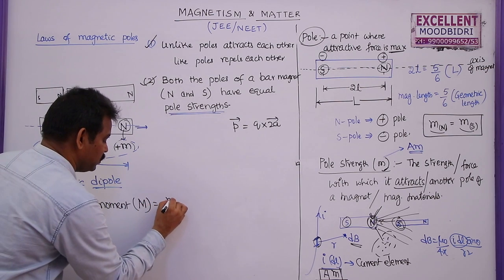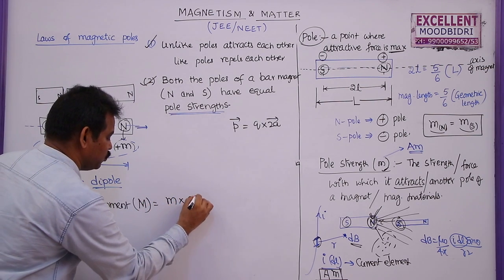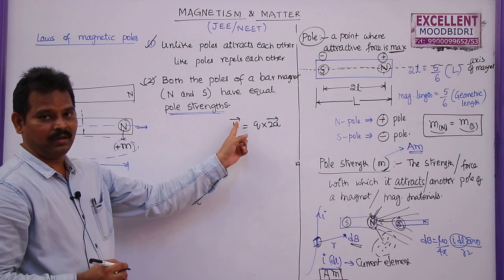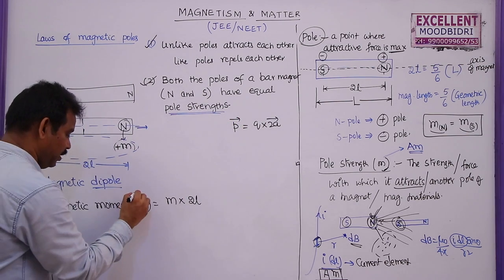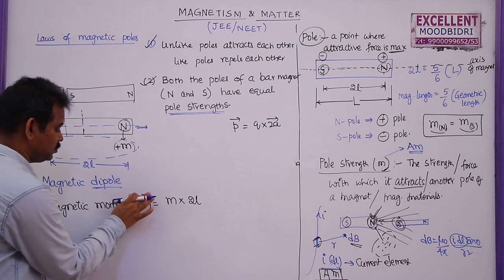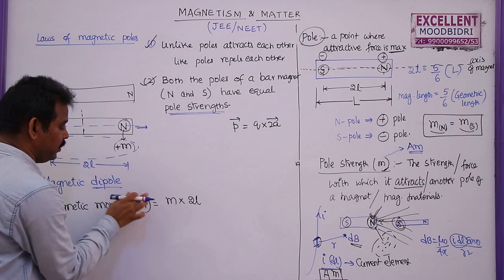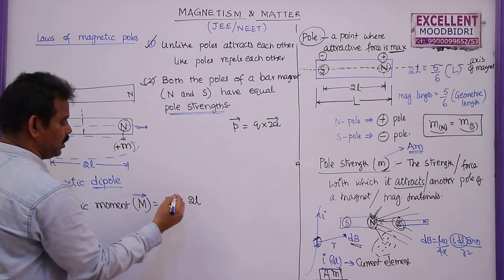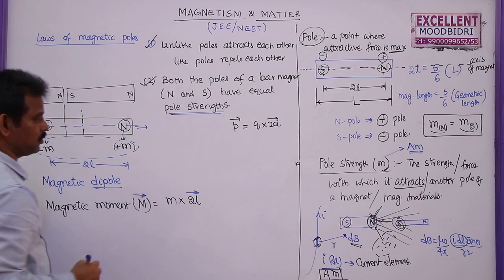So we can write M into 2L. As the dipole moment is a vector in electrostatics, here the magnetic dipole moment is also a vector. So you should write M bar, where pole strength is not a vector, just like charge is not a vector, and this is a vector.